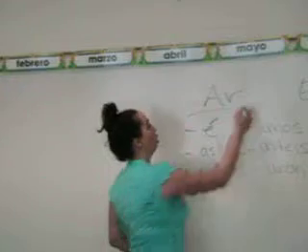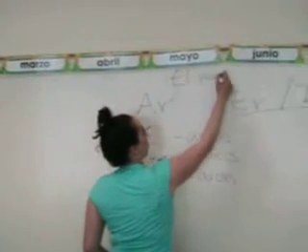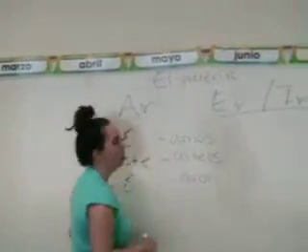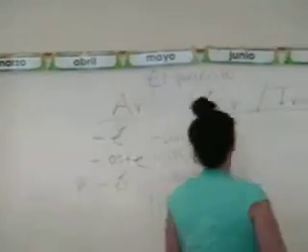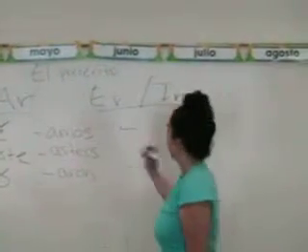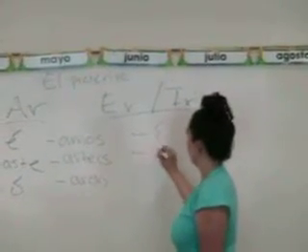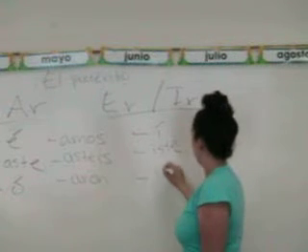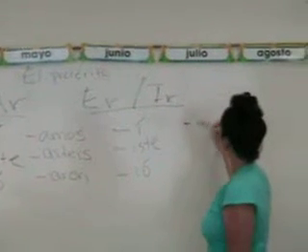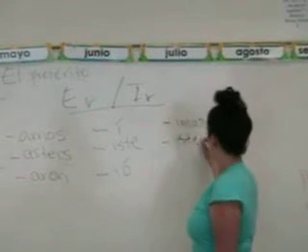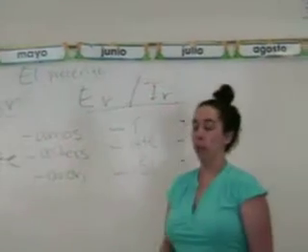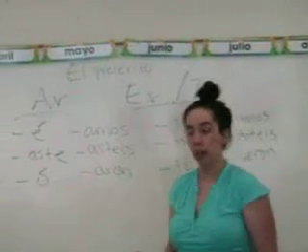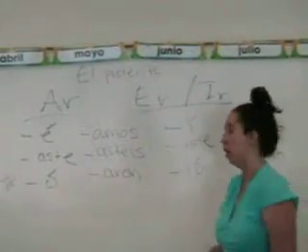Now, the past tense is called el pretérito. When you hear me say that, you know we're talking about the past tense. El presente would be the present tense. So for ER and IR, the endings look like this. I, iste, ió, imos, istes, ieron. Okay? So if you want to talk about something that you did, maybe yesterday or last week or last year, you're going to choose between these endings to express what you're talking about.